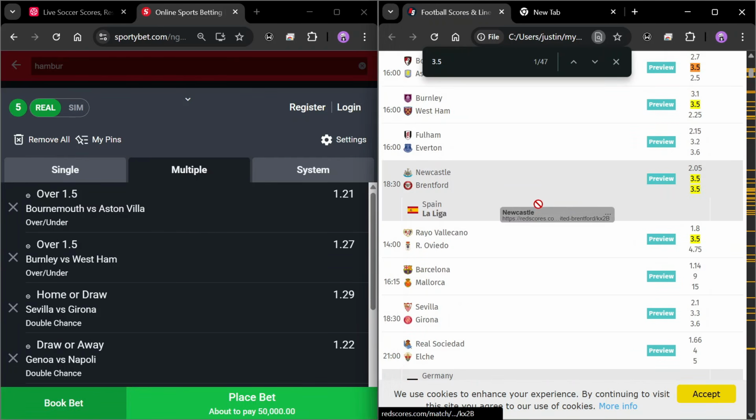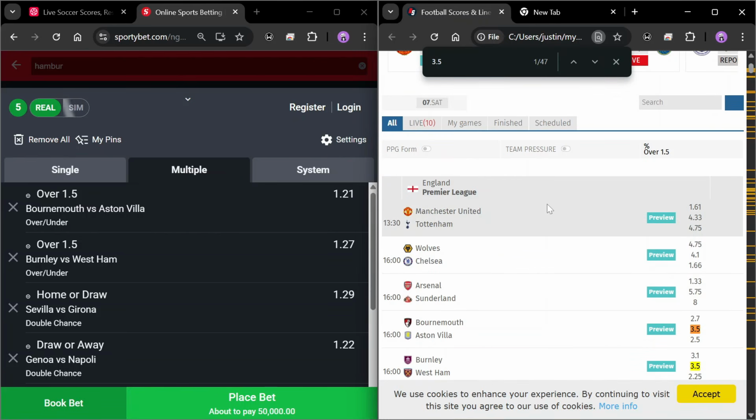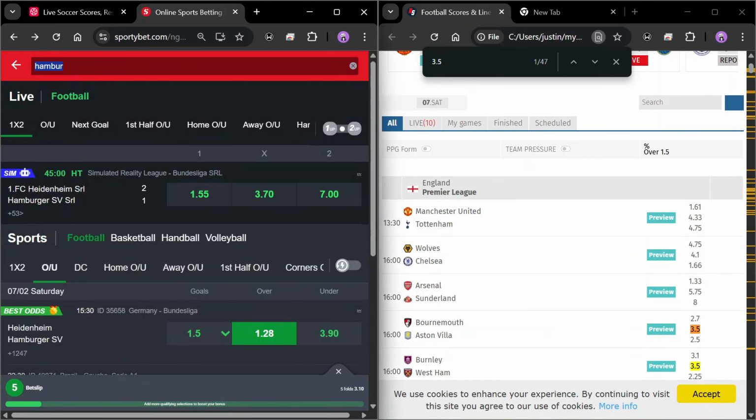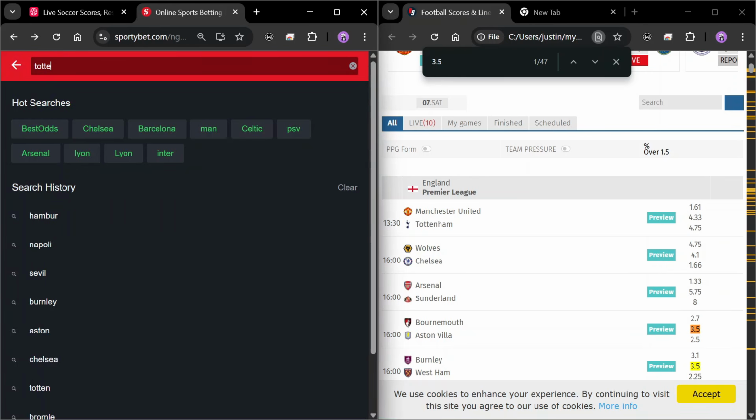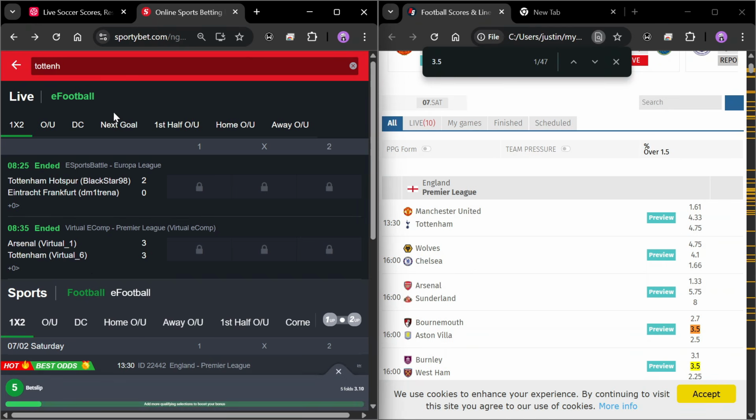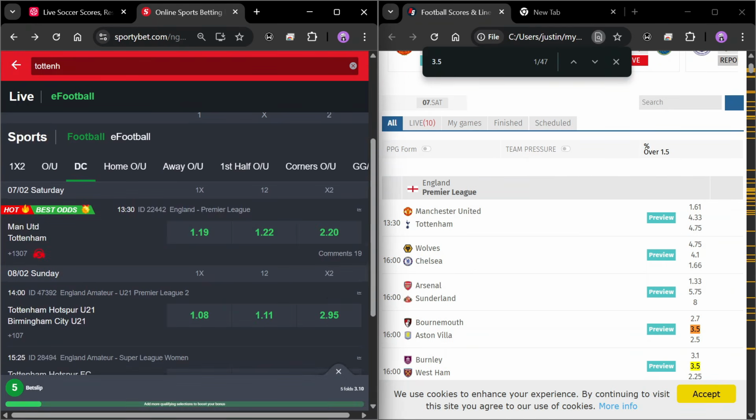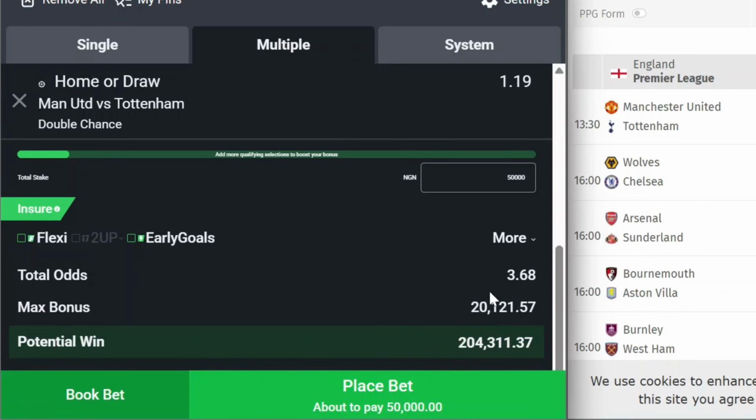But if we should also want to make it 4 odd, we can just go back to the Man U. Rather than picking straight wins, we can make it 1.6 odd double chance, and that will pick up our match total to around 4 odd. So Tottenham double chance will give us around 1.19 odd. And you can see from here we're having 3.68 odd, but the value in total is a 4 odd value, which is 204,000 if you're playing 50,000 naira stake. So with these 6 games you are having a 4 odd value.